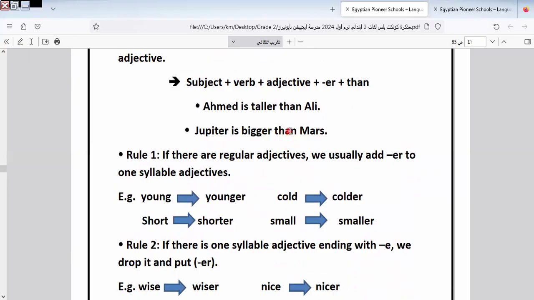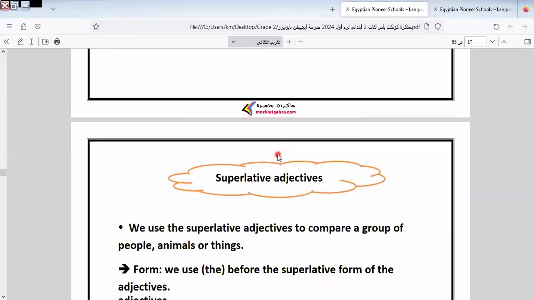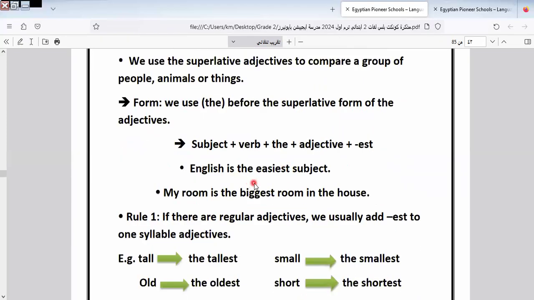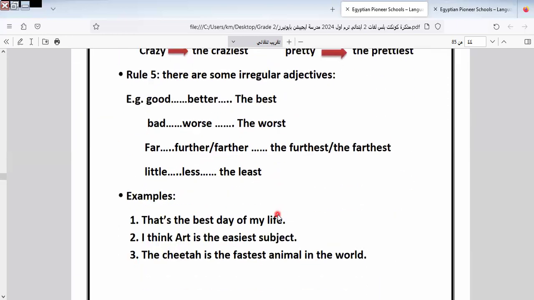If we can't see than with the adjective, this is not the comparative; it is the superlative. The superlative is made by adding est to the adjective and adding the before the adjective. This is the difference between comparative and superlative.